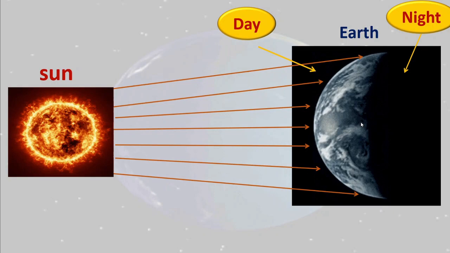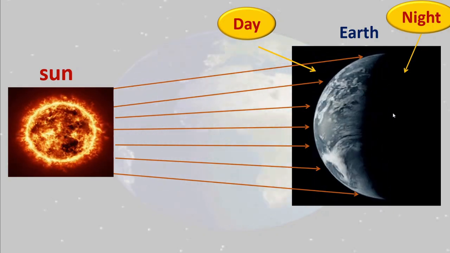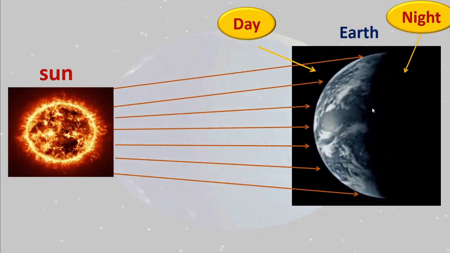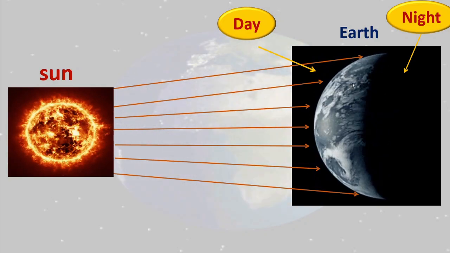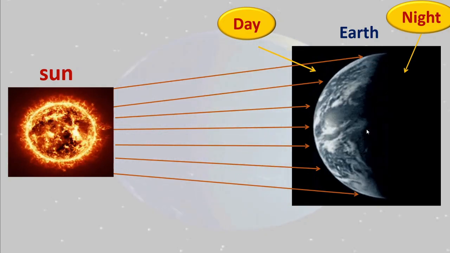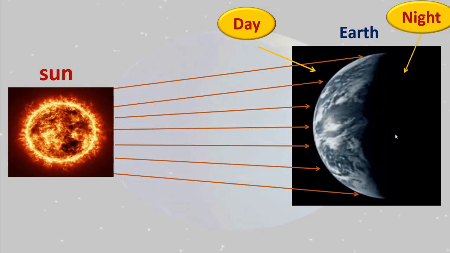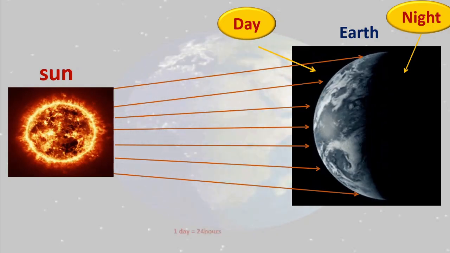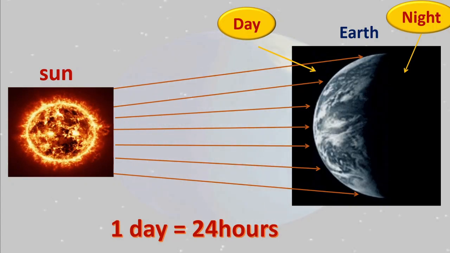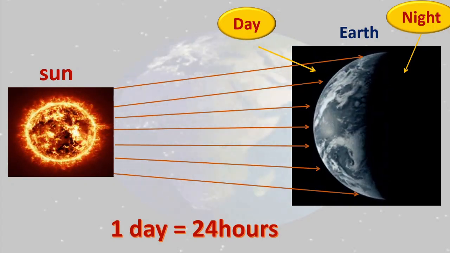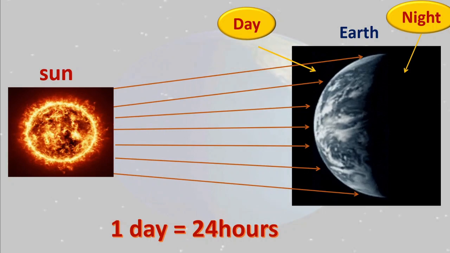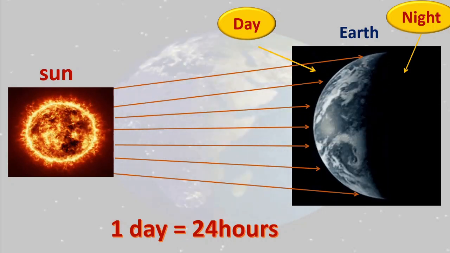They follow one another. Night moves and day follows night and night follows day because it is turning continuously. Got this, children? And you know that one day is equal to 24 hours. Yes, one day is equal to 24 hours.